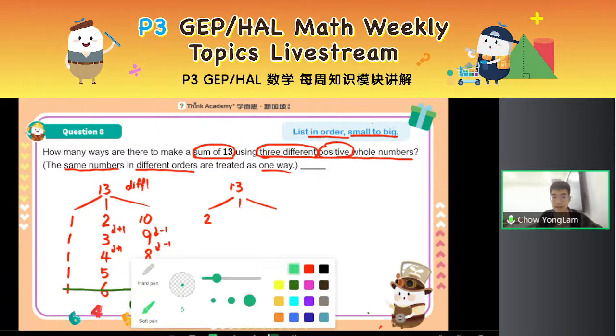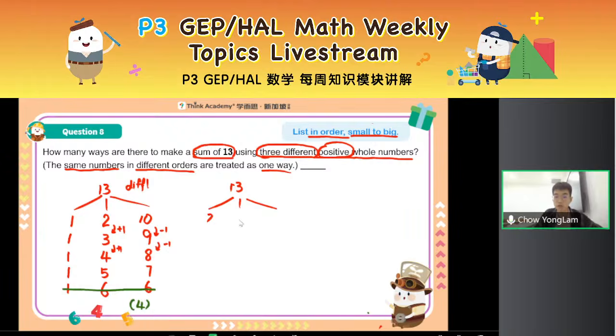Also, I cannot have 2 as my next number, because 2, 2 is a repeat. That means I must try 3, right? Take note. When I choose the first number, the next number will always be 1 more than it. You see? 1 and then 1 more than it. 2, 1 more than it. We always start like this. So 2, 3, and the next one is 8, right? 13 minus 2 minus 3 is 8. Can we try the next one?